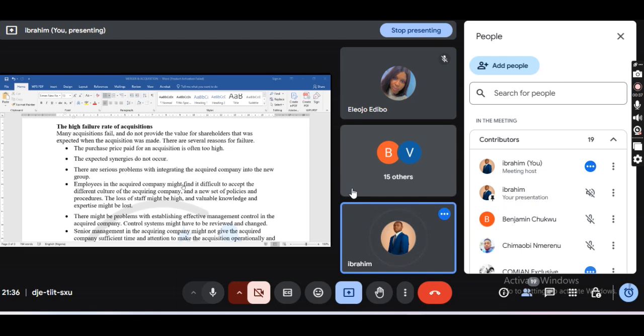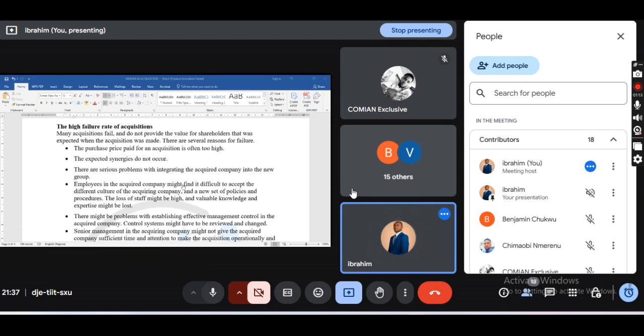Most times it is from either both parties or from one party. Now let's see how it goes. Many acquisitions fail and do not provide the value to shareholders that was expected when the acquisition was made, right? You present a bid that this is the value of the business, and the other shareholders may say, no, we can't accept this bid.